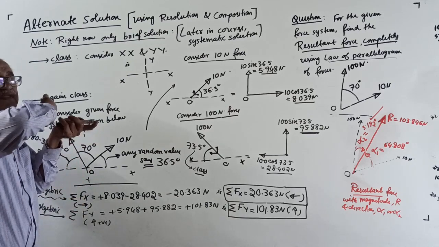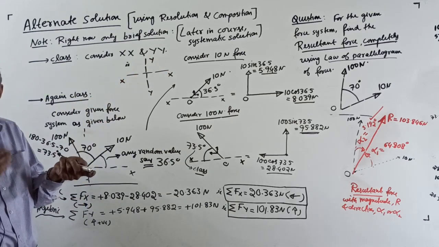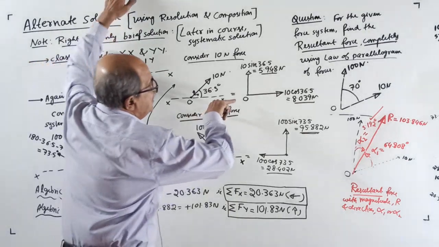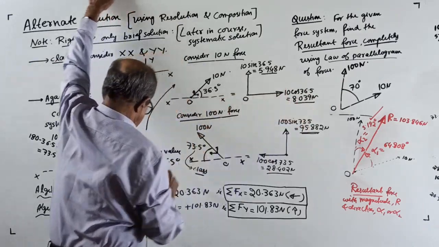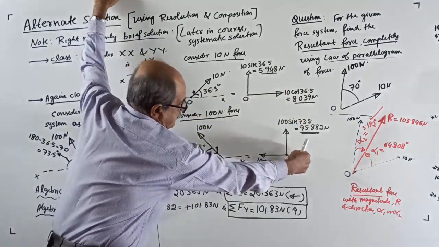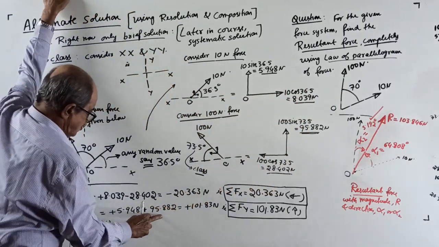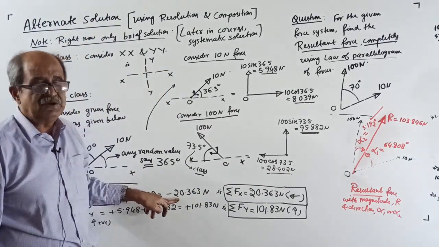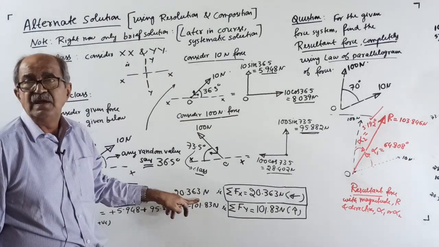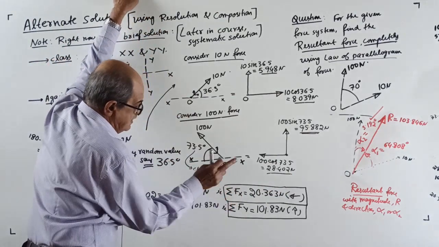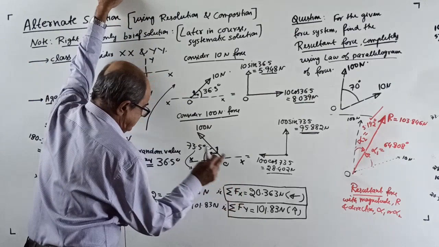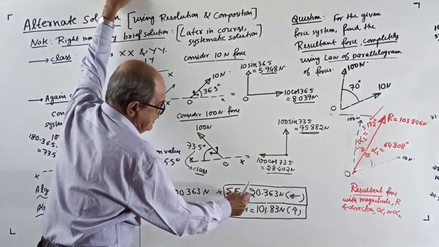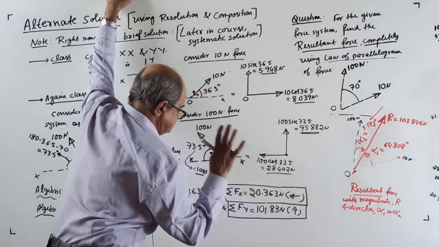You should take either this way positive or this way positive, your choice. I will take right side positive, equal to, see here, plus 8.039, then minus 28.402, because I am taking right side positive. The answer came negative, minus 20.363 Newton. Now I want the answer without sign. Therefore, sigma Fx is 20.363 Newton, left side, because you took right side positive and negative came.